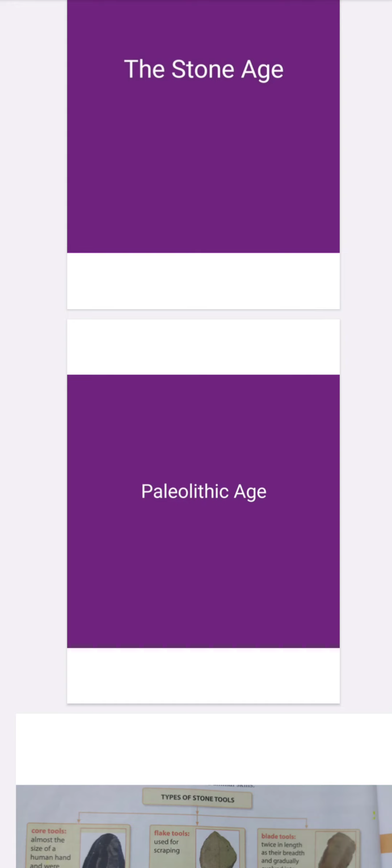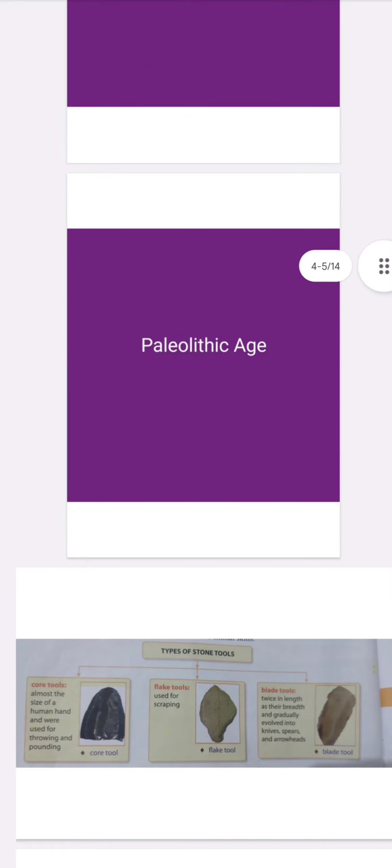Now, the upper Paleolithic age corresponds to the last phase of the ice age when the climate became warmer. People of those times mostly used blades. This period also saw the first human-made shelters.